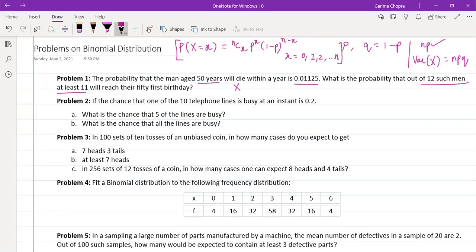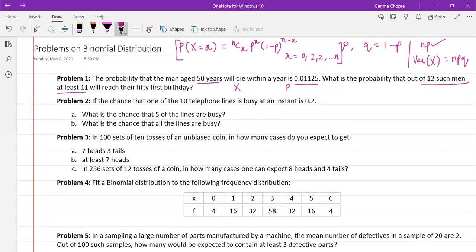We take X as the random variable which refers to the number of persons out of these 12, who are right now 50 years old, who will survive for a year and will reach their 51st birthday. Now, as per this definition of the random variable, the P, which is the probability of success,